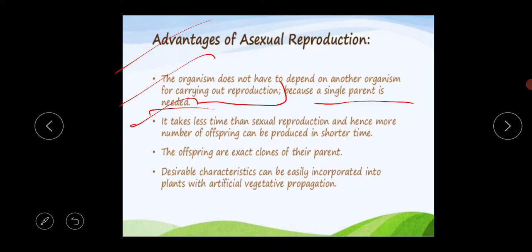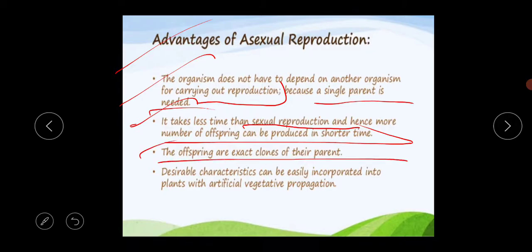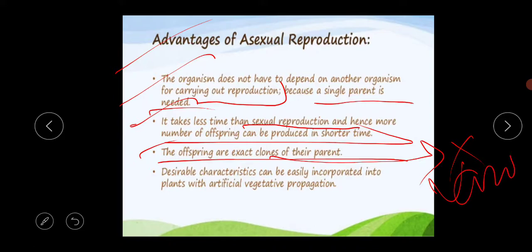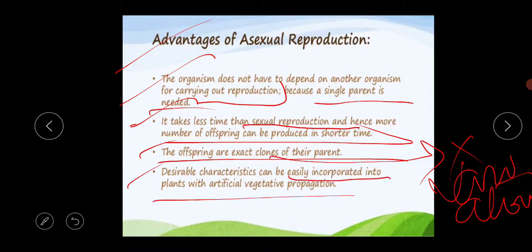Second, it takes less time than sexual reproduction, and hence more offspring can be produced in a shorter time. Next, the offspring are exact clones of their parent, a carbon copy. There is no variation. And the last thing is that desirable characters can be easily incorporated into plants with artificial vegetative propagation.